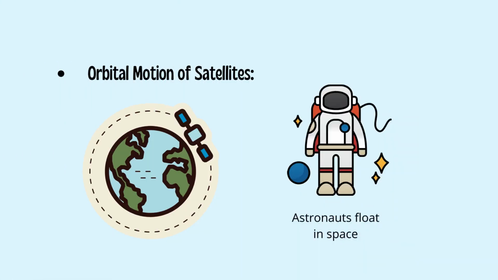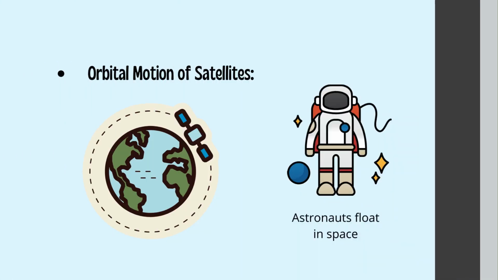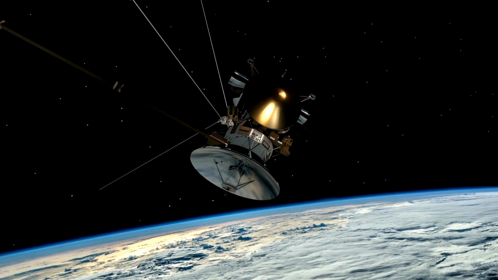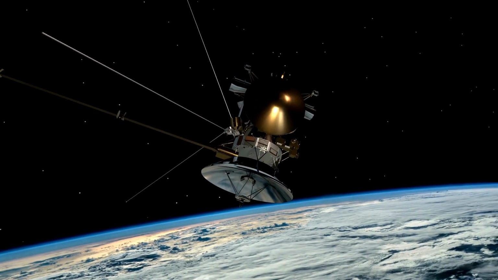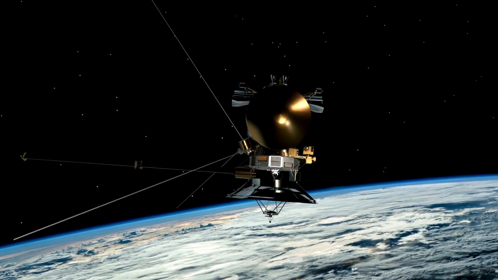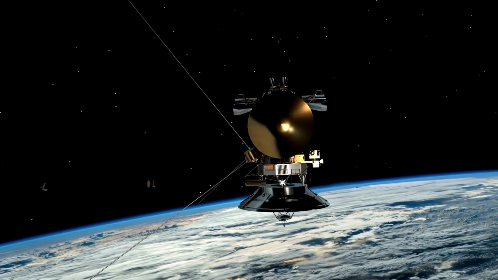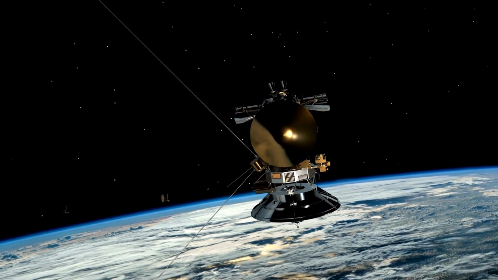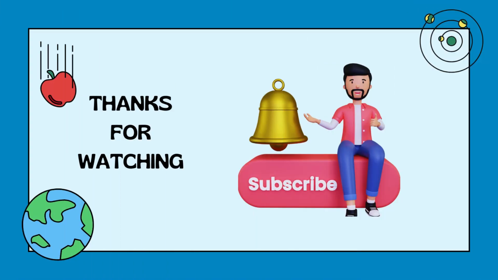Orbital motion of satellites. Artificial satellites and the International Space Station, ISS, are held in orbit around Earth by gravity. They are essentially in a state of continuous free fall toward Earth, but are moving forward fast enough that they keep missing it.